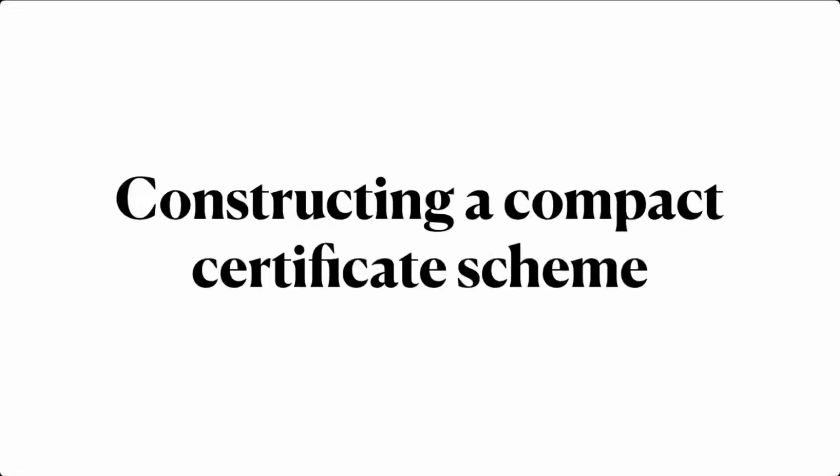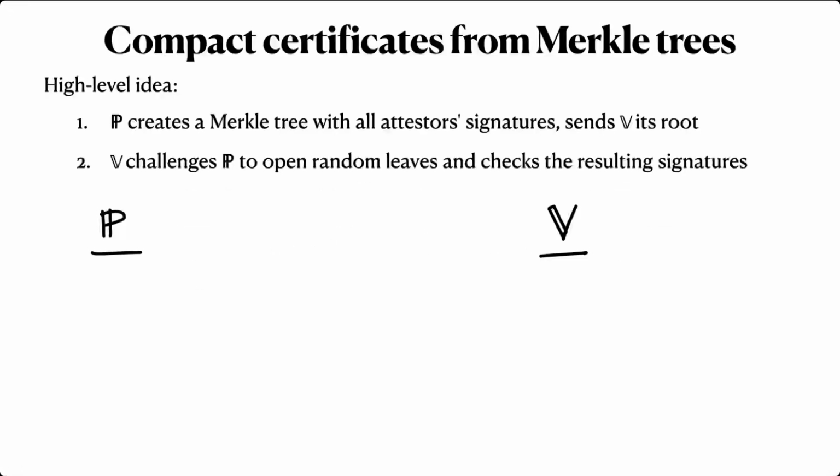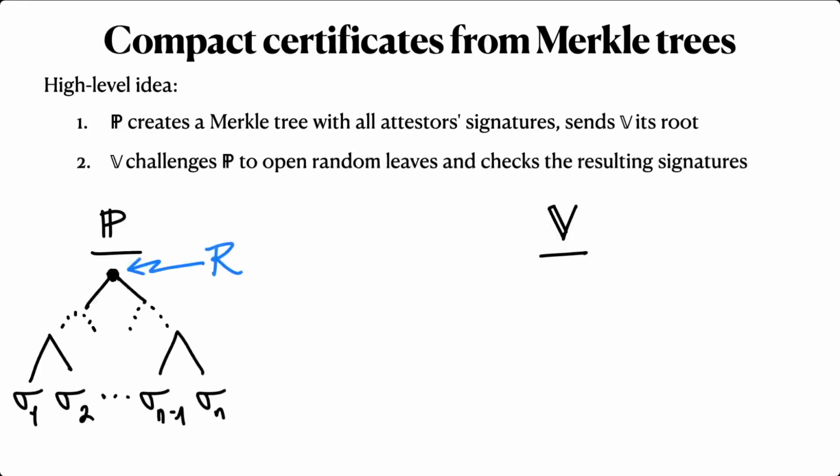Now our goal is to construct a concretely efficient scheme. We'll build this scheme based on Merkle trees. The high-level idea here is that the prover creates a Merkle tree that contains all of the attester's signatures and sends the verifier the root of this signature tree. Then the verifier challenges the prover to reveal a few random signatures, and it checks them. Pictorially, the prover starts with some signatures and constructs the signature Merkle tree, whose root is capital R.